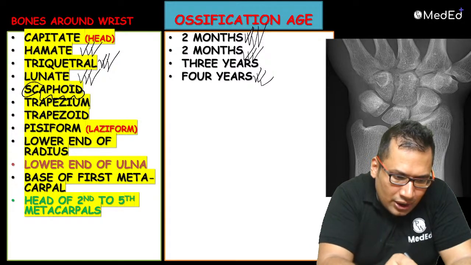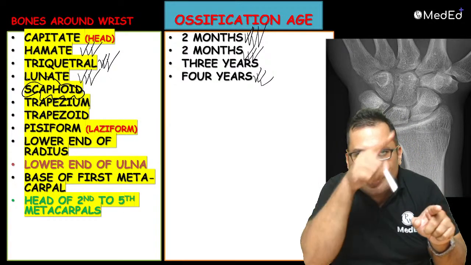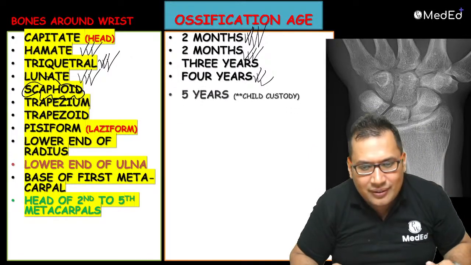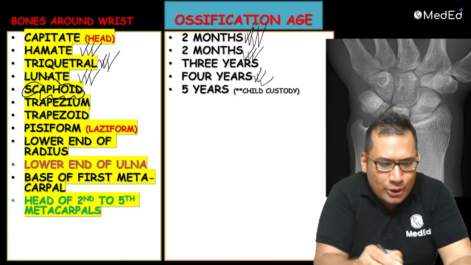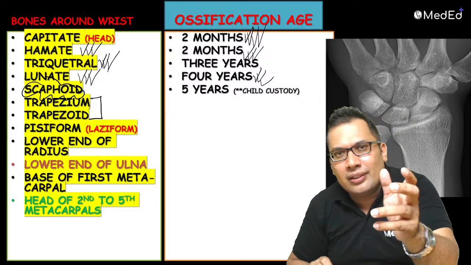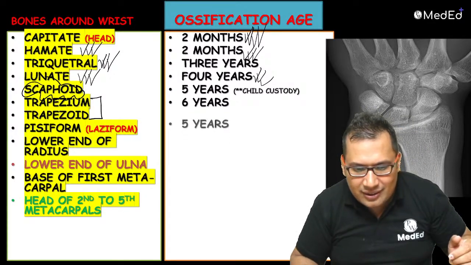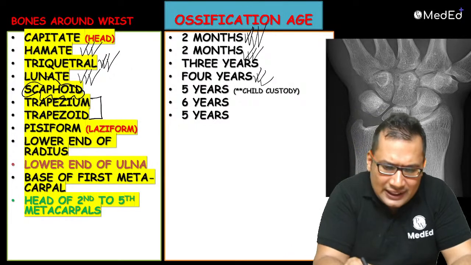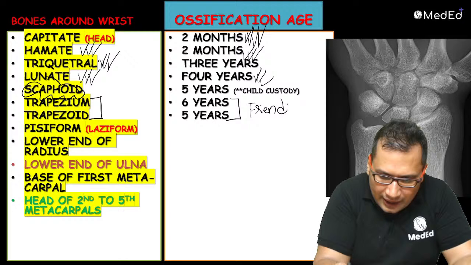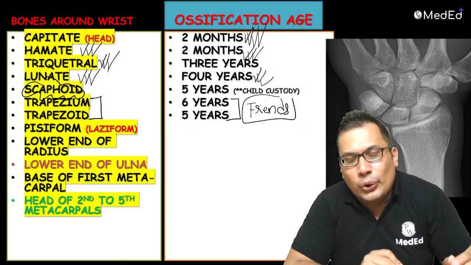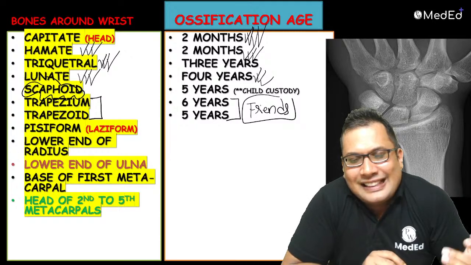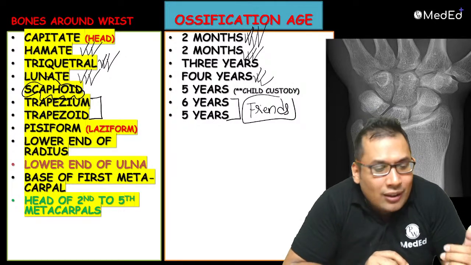Scaphoid. No, scaphoid starts with the S. S means what? That is 5. It is around 5 years. Trapezium, trapezoid, almost at the same age, 6 years. Some books use 5 years, usually 6 years. So they are very good friends, you can say, like Dhoni and Raina. So at the age of 5 to 6 years.